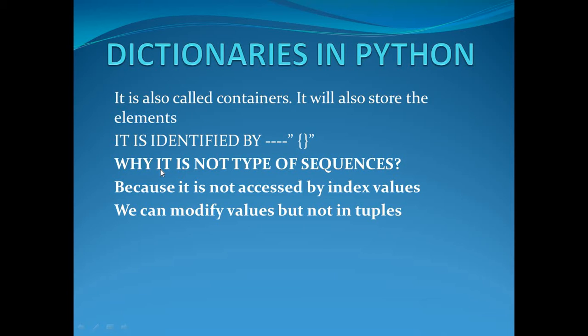Similarly, in previous classes, I have said that lists and tuples are sequences. Lists are identified by square brackets and tuples by round brackets. Similarly, dictionaries are identified by curly braces. Then why is it not a type of sequence? Because it is not accessed by index values.